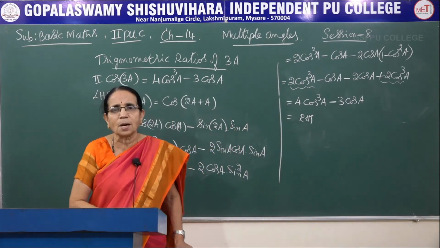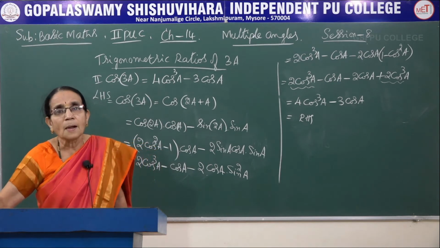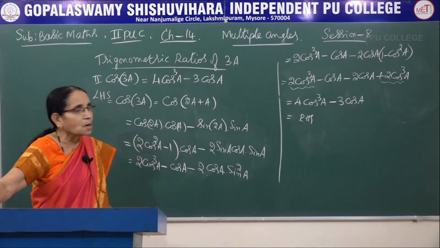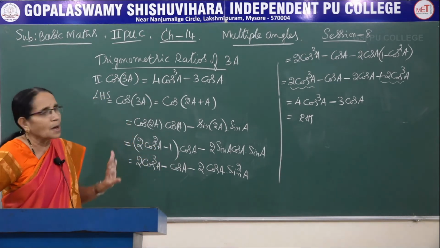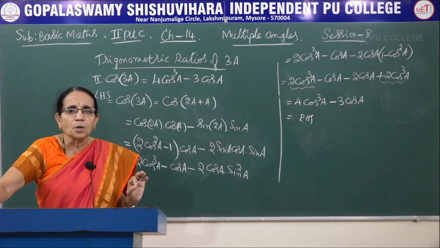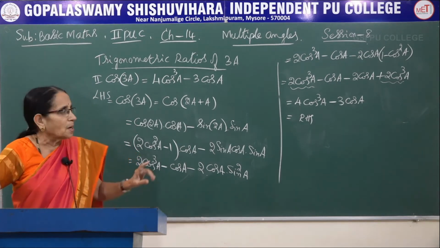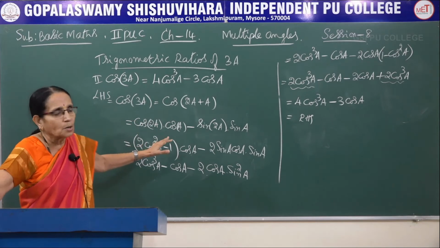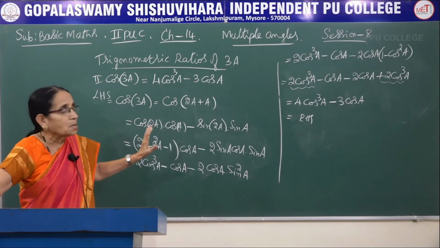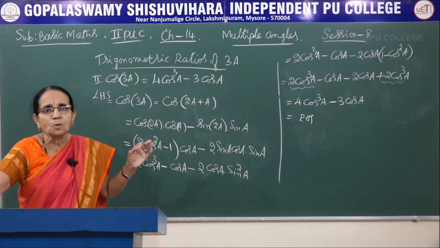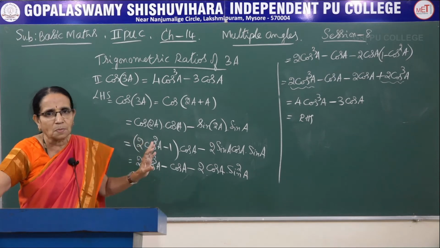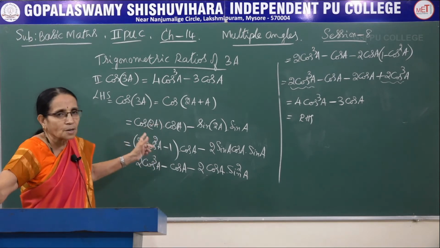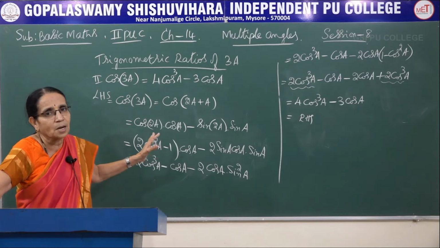The procedure is the same in the case of both sin 3a and cos 3a. First we split the angle 3a as 2a plus a, and then we use the compound angle formula and expand it. Sin of a plus b means sin a cos b plus cos a sin b. Cos of a plus b means cos a cos b minus sin a sin b.